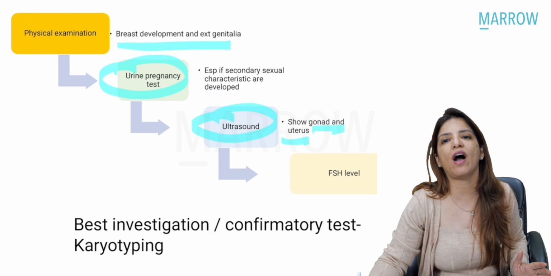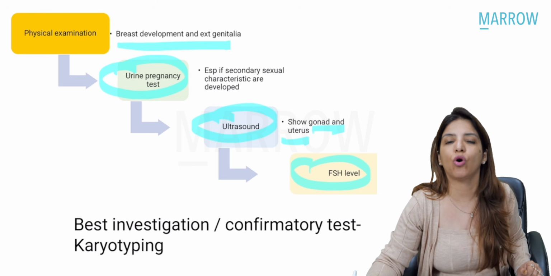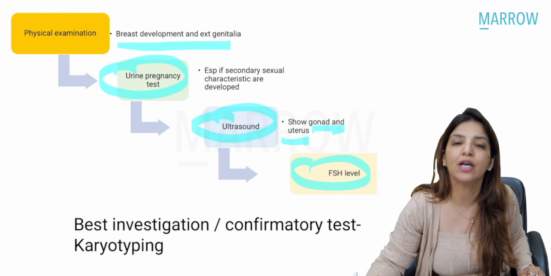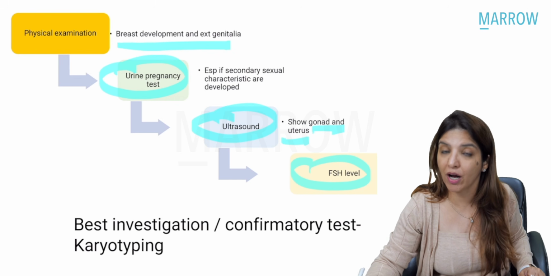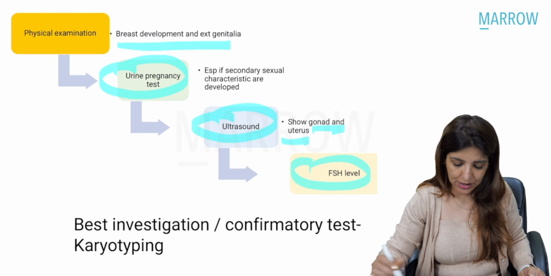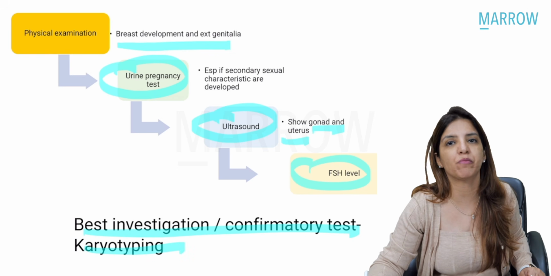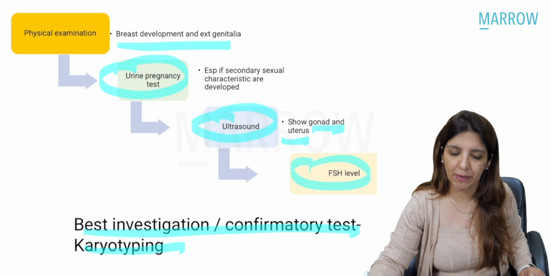And then you also have to do her hormonal profile where you are going to check the levels of FSH, right? So this is the sequence in which you have to proceed with the tests whenever a female comes to you with a primary amenorrhea. Although if the question is asked that which is the best investigation or which is the confirmatory test for primary amenorrhea, undoubtedly the answer is karyotyping. Clear?